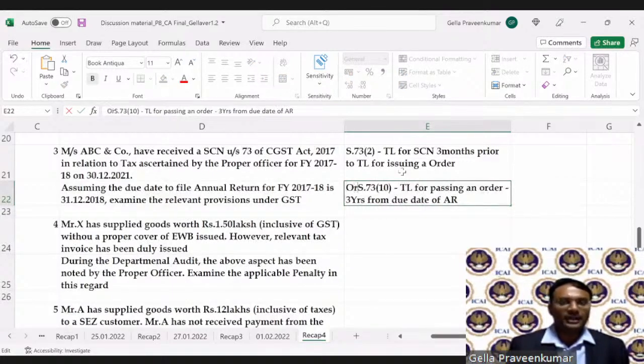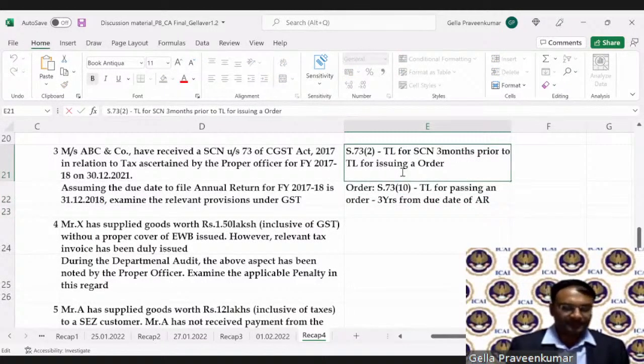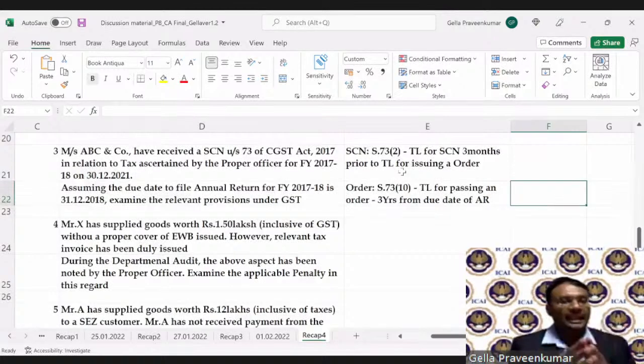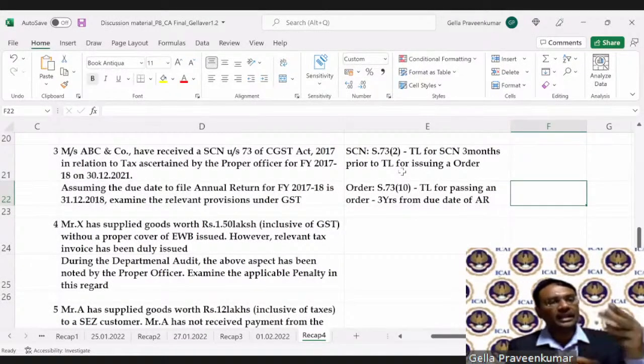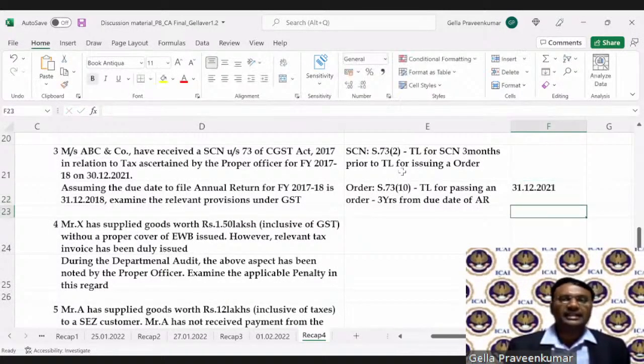This is my order and this is my show cause notice. Now, when I say 31st December 2018 is my due date, from 18, 3 years, 19, 20, 21. 31st December 2021 is the time limit for me to pass an order under section 73.